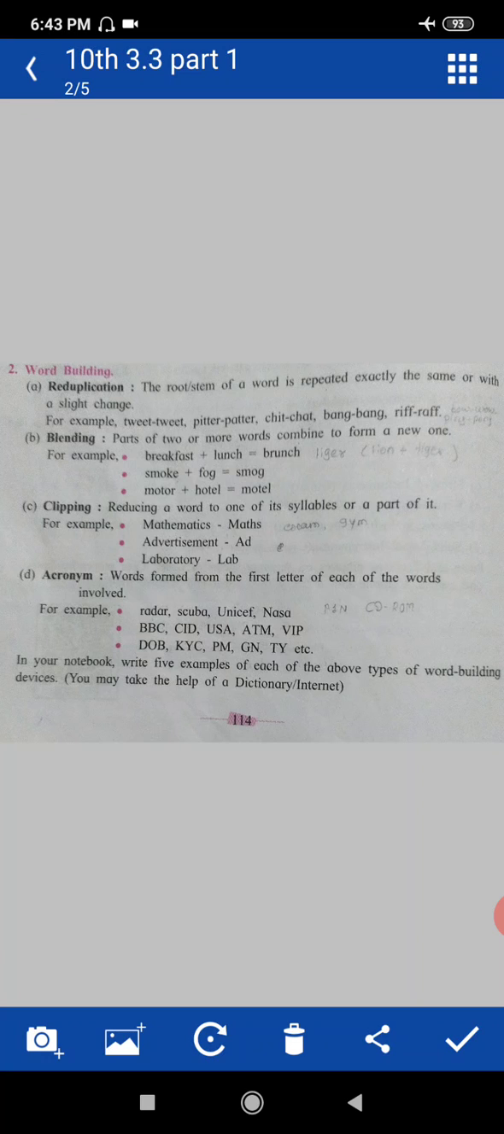And the last one is acronym. Acronym means what? Let's see. In an acronym, words are formed from the first letter of each of the words involved.